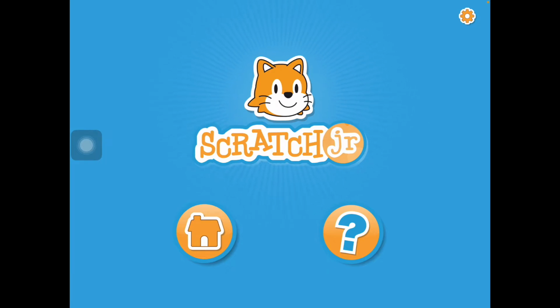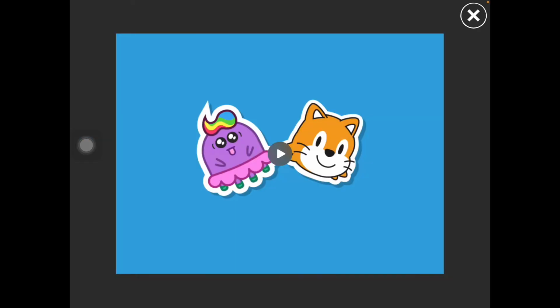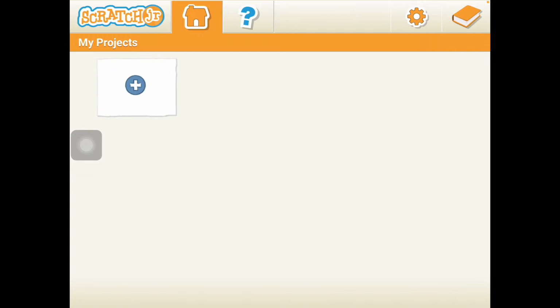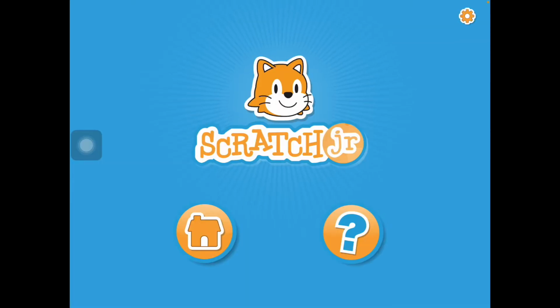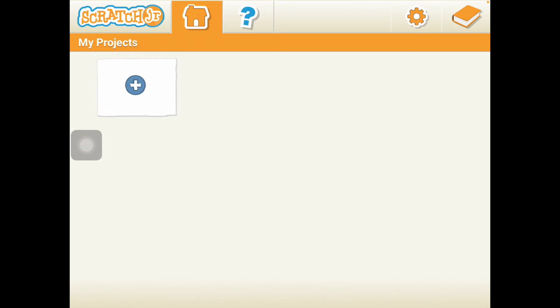Okay, so once you get on Scratch Junior, you will have two choices. You will have a house and you will have a question mark. If you click on the question mark, it's going to take you to a video that will show you all about Scratch Junior. I'm going to exit out of that. Go back to Scratch Junior. If you go to the house, it takes you to the main screen where you can start a new project by pressing the blue plus sign.